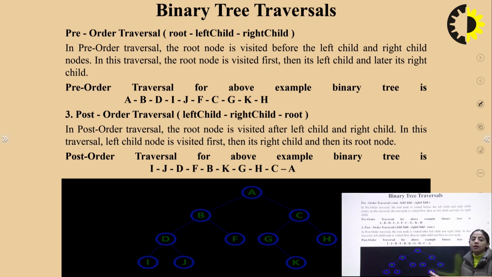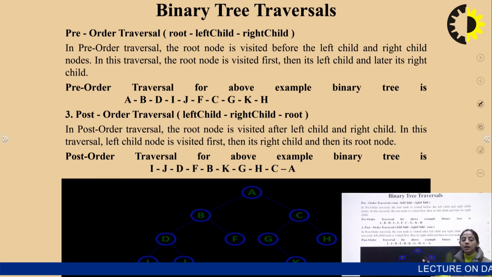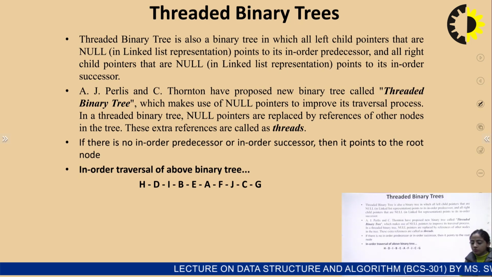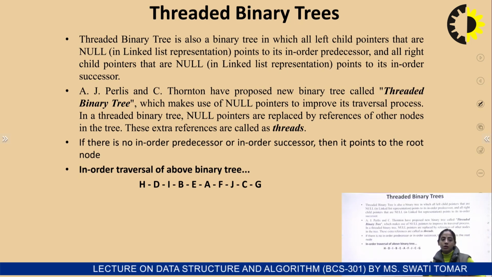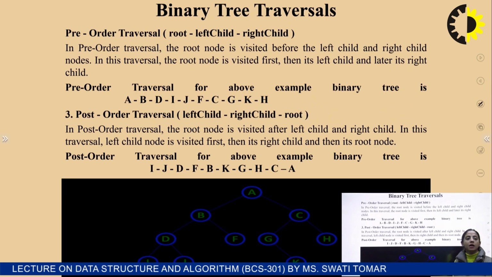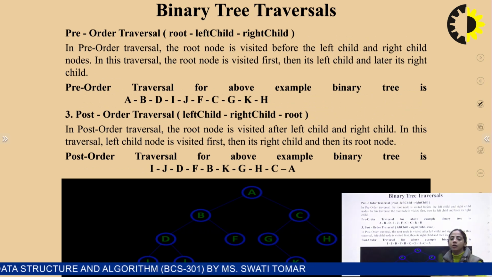Now in this subtree we traverse K first, then the root node which is G, then the right subtree which is H, then the root node C, and then in the end we will traverse the root node of the complete tree. Okay. So this is how we do the traversal of the trees. This was the binary tree traversal.